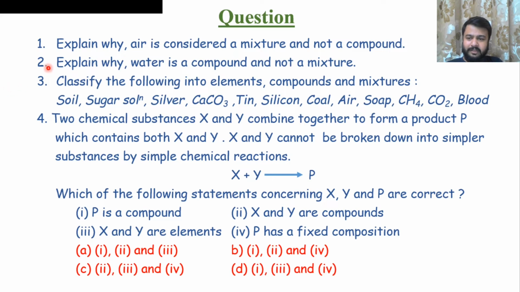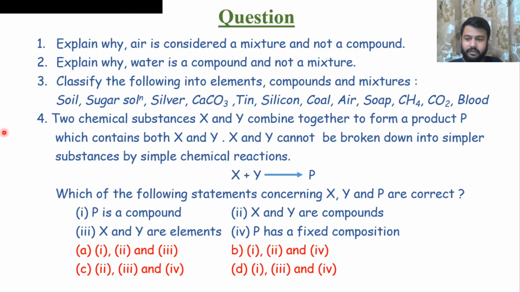Now question number 3, classify the following into elements, compounds and mixtures. This is based on compound and mixture identification. I am giving you a hint that I am separating the elements first. Tin, silicon and silver, they are the elements. Now the compounds are CaCO3, calcium carbonate, then CH4, CO2. These all are compounds, and the rest of these are mixtures.